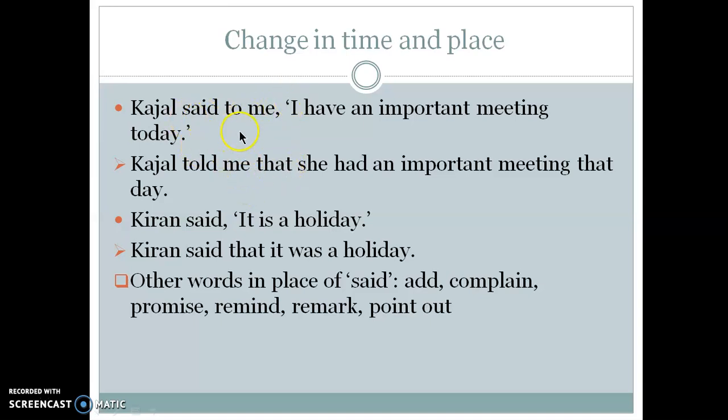Now, let me show you this example. Kajal said to me, I have an important meeting today. Now, Kajal said to whom? Me. So, me is the object here. So, when you change it into indirect speech, you have to change said into told. Kajal told me that she had an important meeting that day.